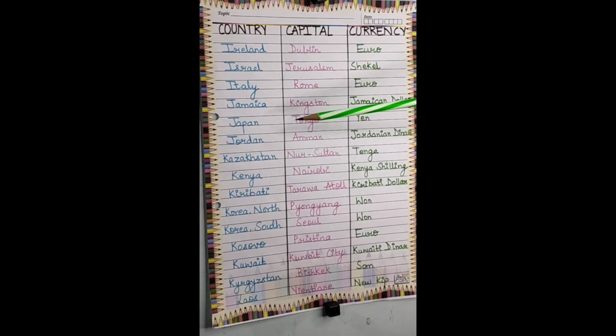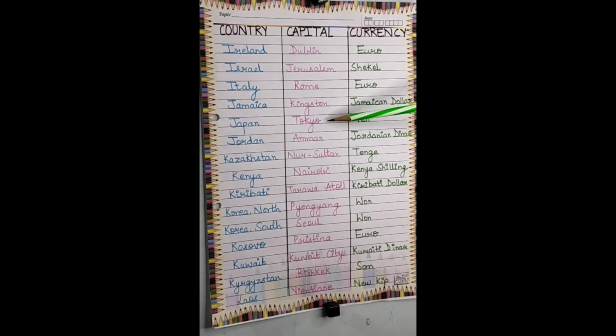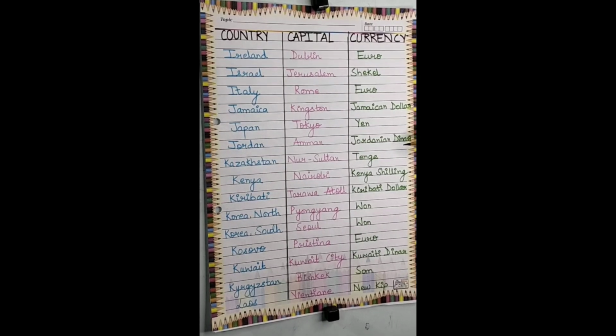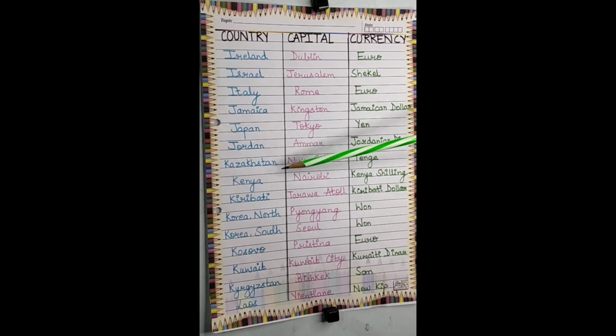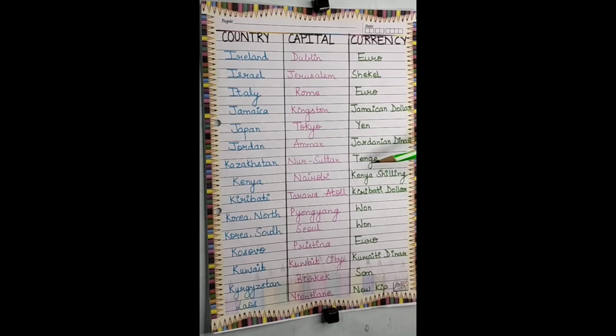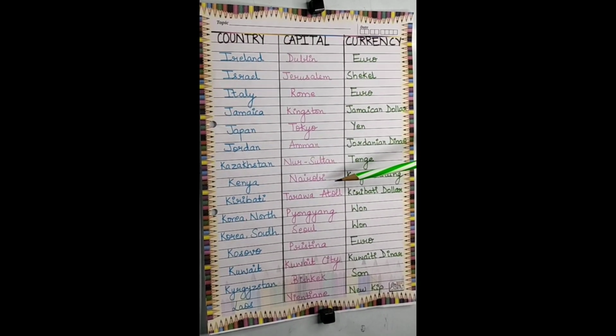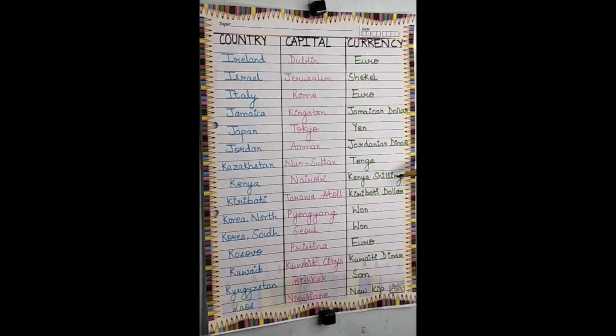Next is Japan. The capital is Tokyo, and the currency is yen. Next is Jordan. The capital is Amman, and the currency is Jordanian dinar. Next is Kazakhstan. The capital is Nur Sultan, and the currency is tenge. Next is Kenya. The capital is Nairobi, and the currency is Kenya shilling.